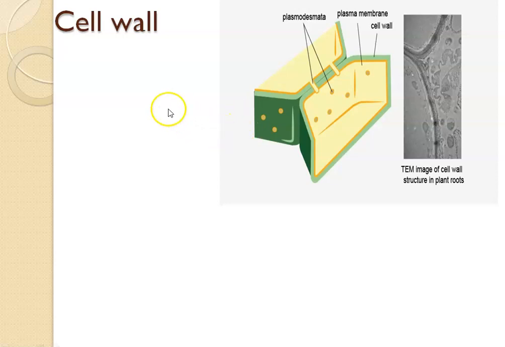The first thing, you should remember, is that the cell wall is present only in the plant cell.